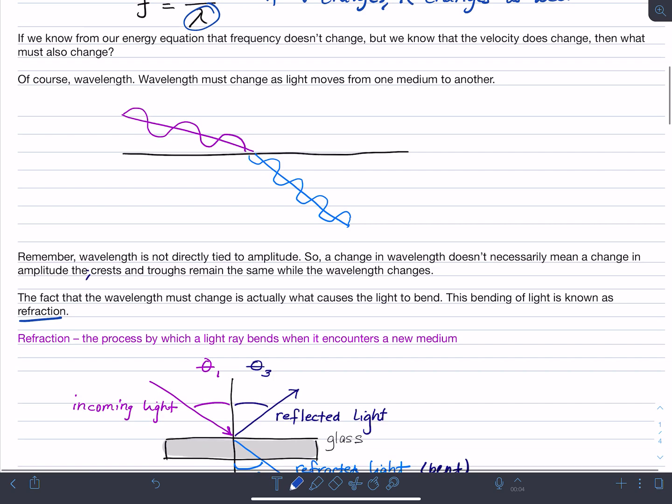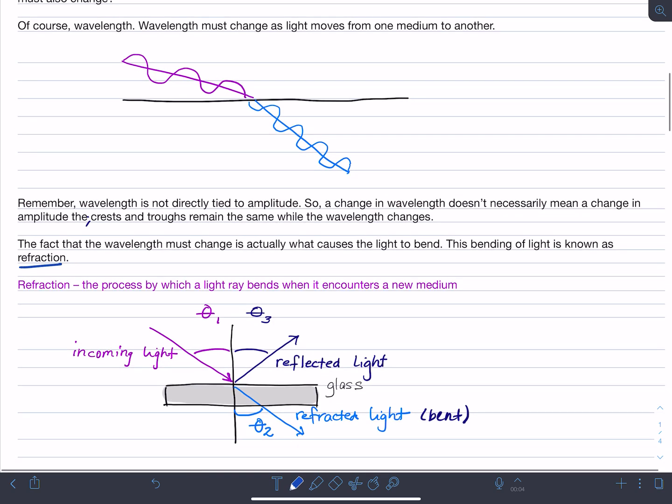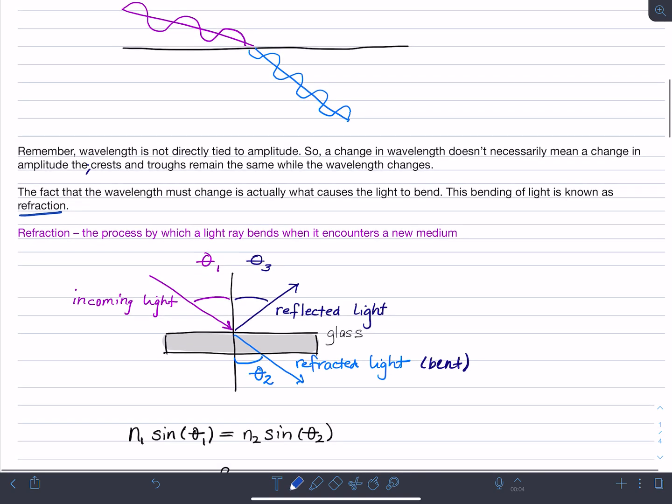Let's look at another interesting phenomenon. I've got a picture here for you. You can see by the purple arrow right here, we've got some incoming light. That light hits a piece of glass. We know that glass is a shiny surface, and so some of the light is going to be reflected back out, which is denoted by the dark arrow there. But then another portion of the light, which you see down here, is refracted, or bent.